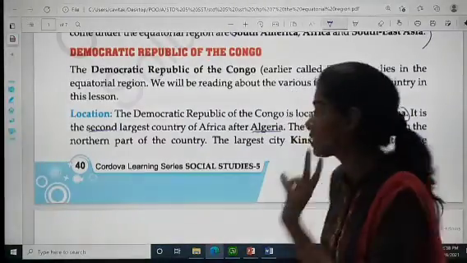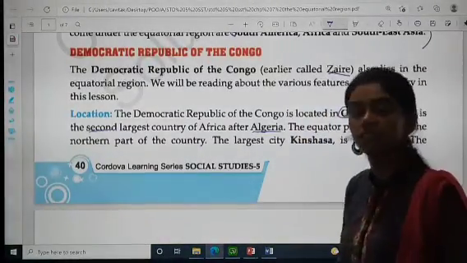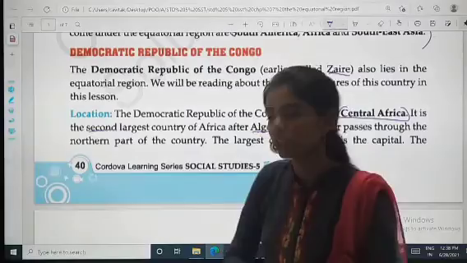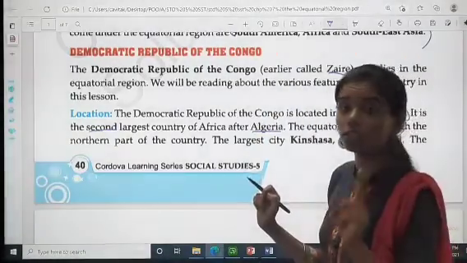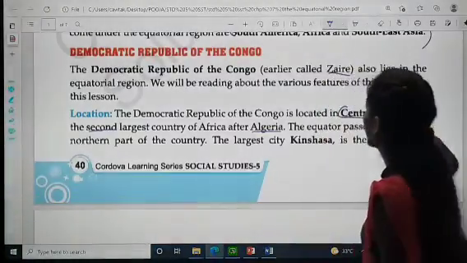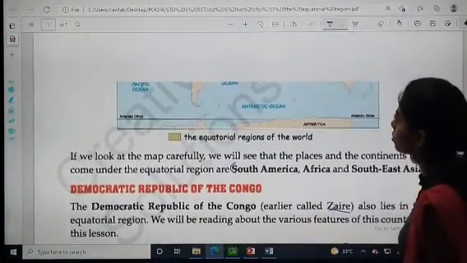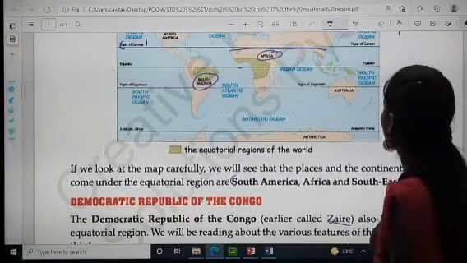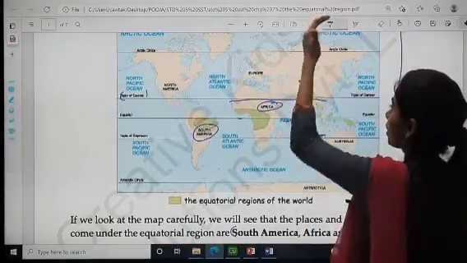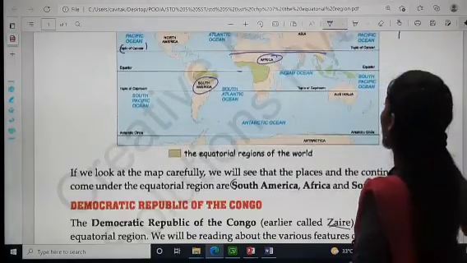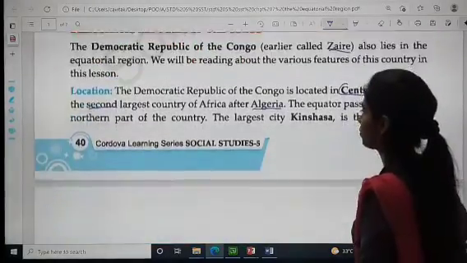Algeria. And the second largest is what? The Democratic Republic of the Congo. The equator passes through the northern part of the country. If we look at the map, the equator passes through the northern, upper part of the country.